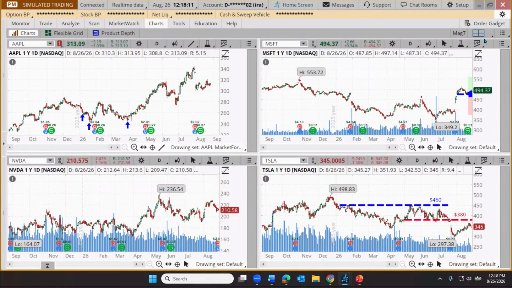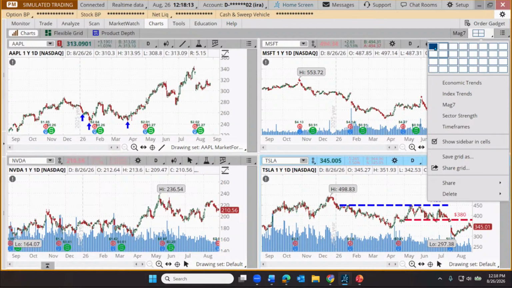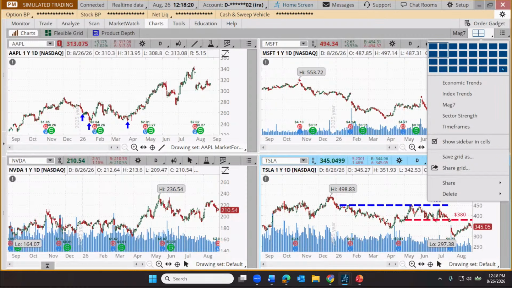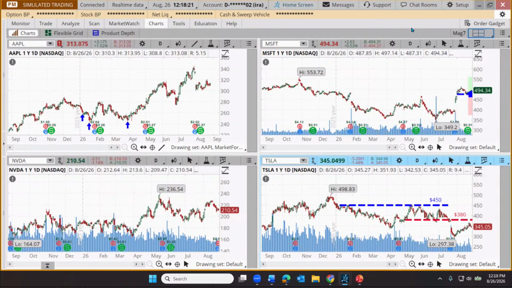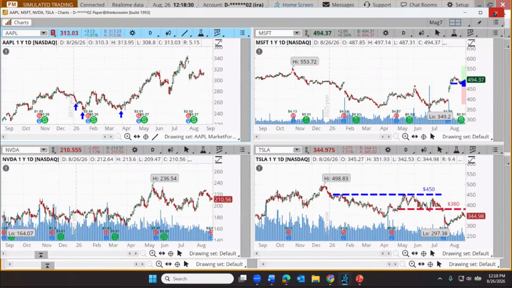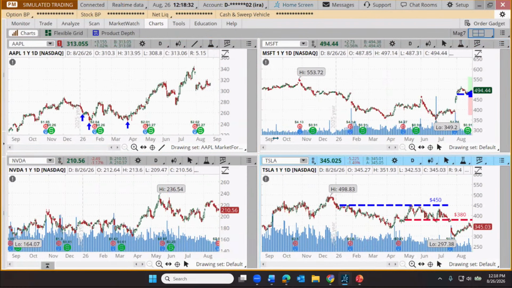And it wasn't just 4 that we could have chosen here. We could have taken a grid by as many as 8 across and 4 down. Now, if we do that, the charts start to get kind of tiny though. So let me bring this back into your view. Just so you can see, I'm going to close this one out. So let's just work with this one.